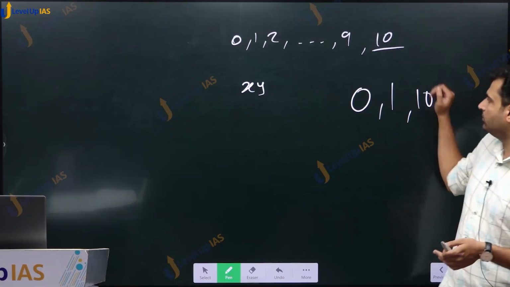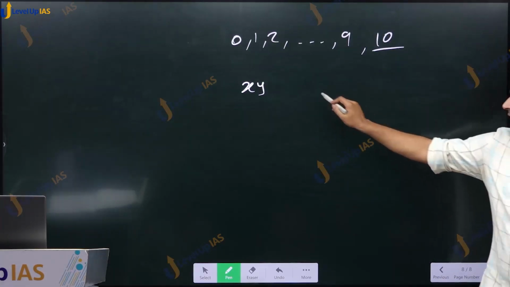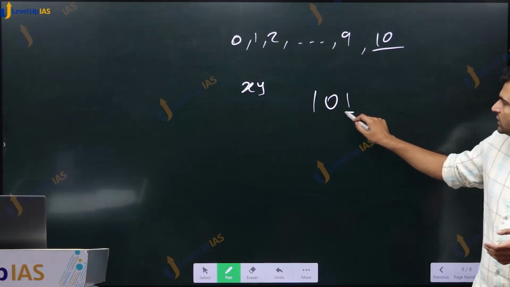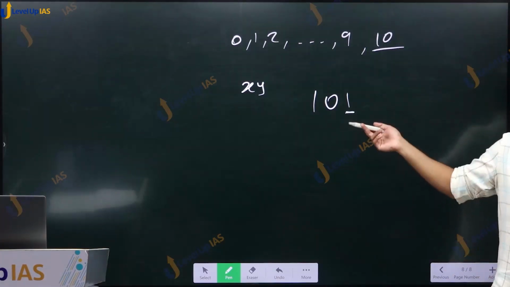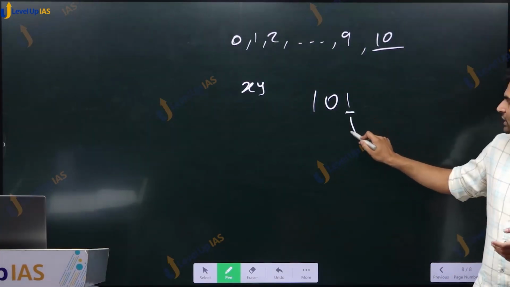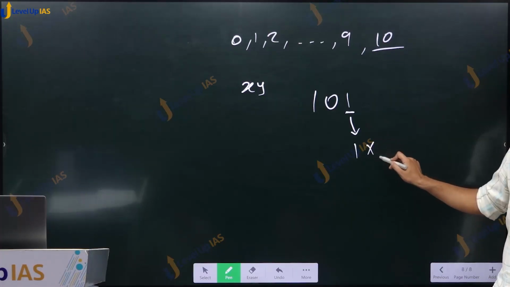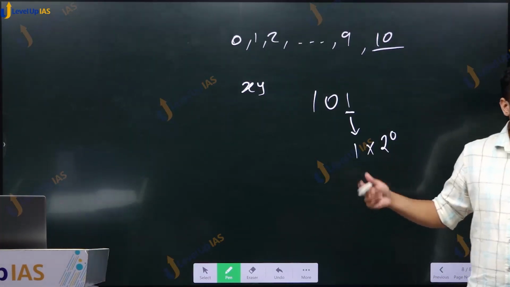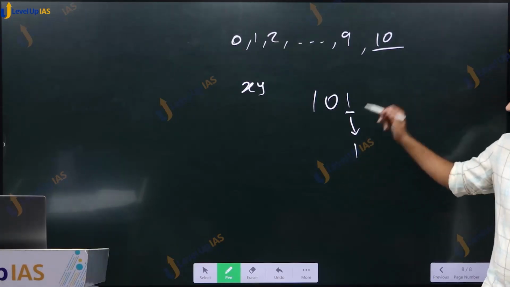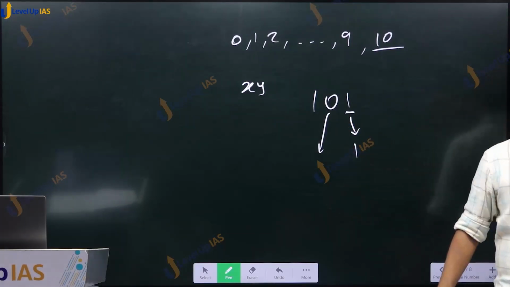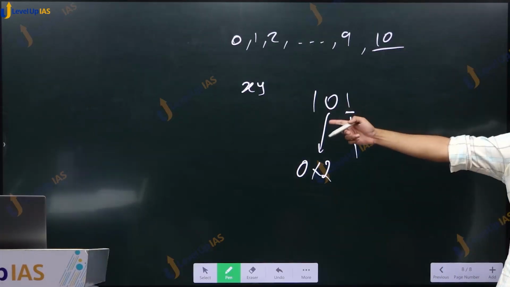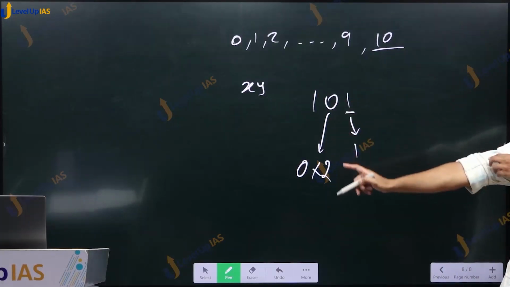In binary system, if I have this number 1, 0, 1, what is this place? Units place again. So its place value will be 1 into 2 raised to 0. 2 raised to 0 is 1, or just 1. Place value of this 0 will be 0 into 2, because we are talking about binary system, base 2 system.